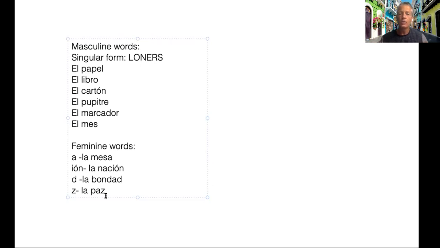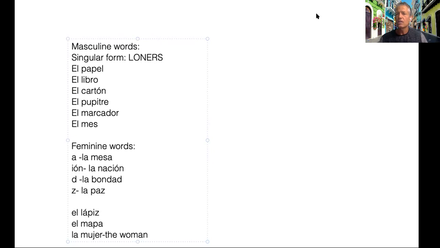Okay? Now, is this 100% the rule? No, there are always going to be exceptions. As you see in your vocabulary, we have a word that ends in Z that is actually masculine. Okay, so it is el lápiz. We have a word that ends in A that is masculine, el mapa. Okay, we have a word that ends in R, which you're going to learn, that is feminine, la mujer, which means the woman. Okay, it ends in an R, but woman is feminine, so it has to be feminine. So you will always learn exceptions.